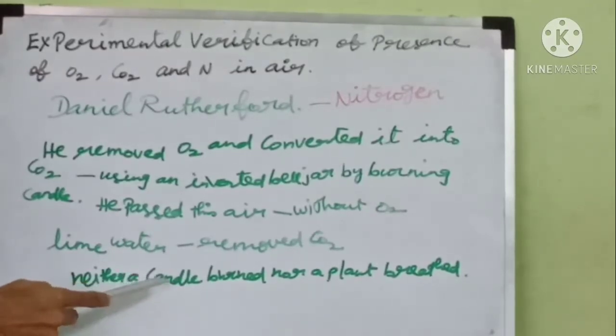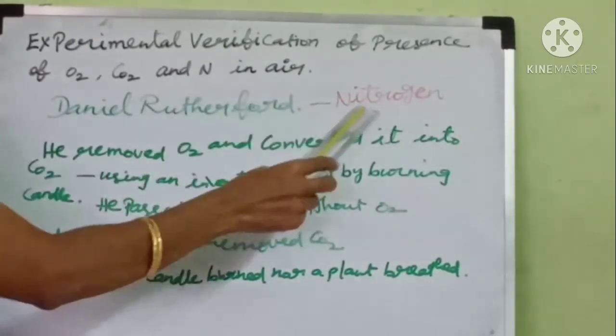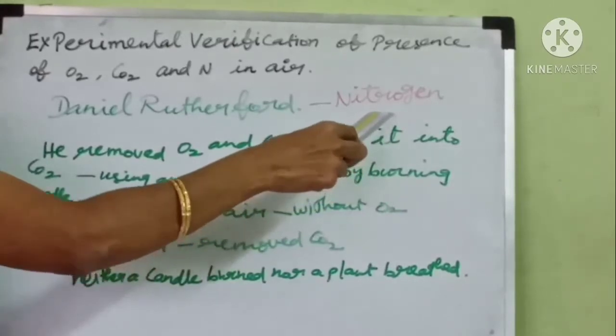Now he was able to produce a gas which showed the same property as air without oxygen and carbon dioxide. Hence this gas was named nitrogen.